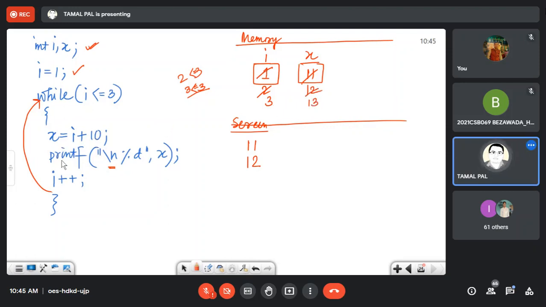Now it will go into printf %d x. So again it will print in a new line, and it will print 13. Then I becomes 4 because I will also increment here. But 4 less than equal to 3, this condition is not true. That's why control will get out of this loop.